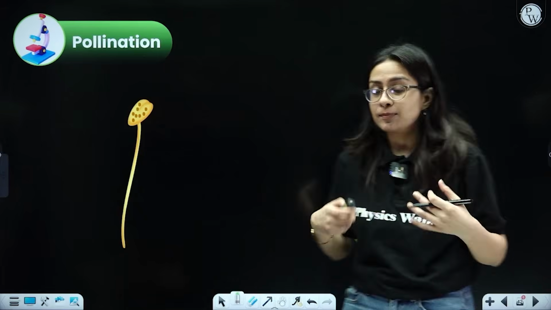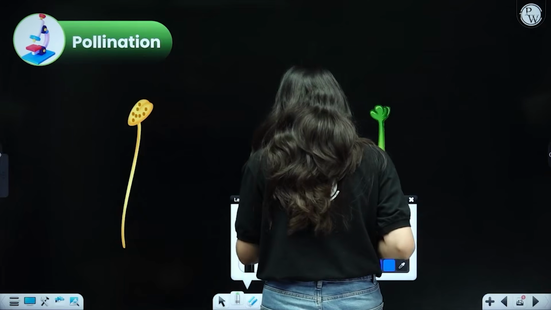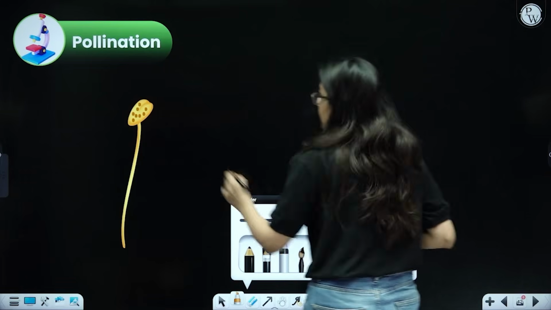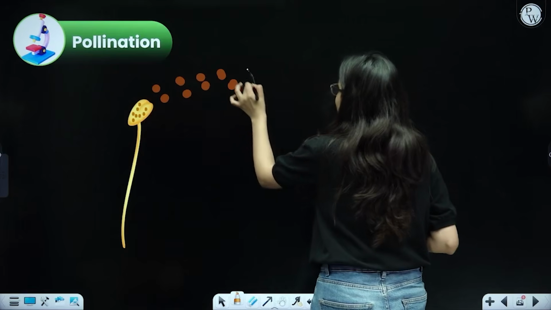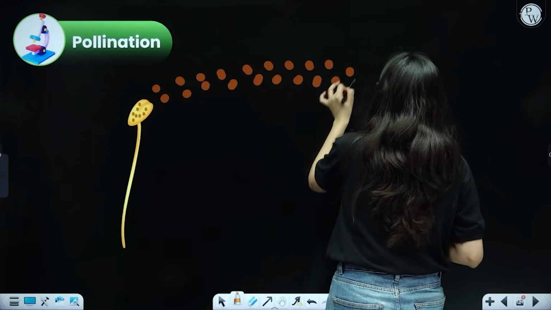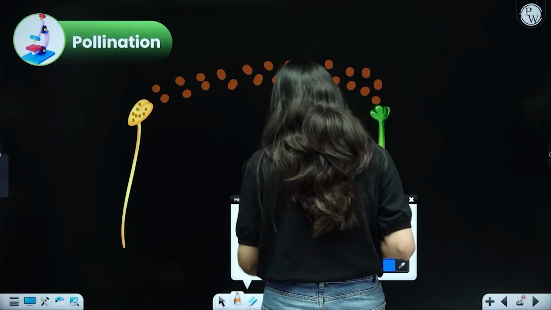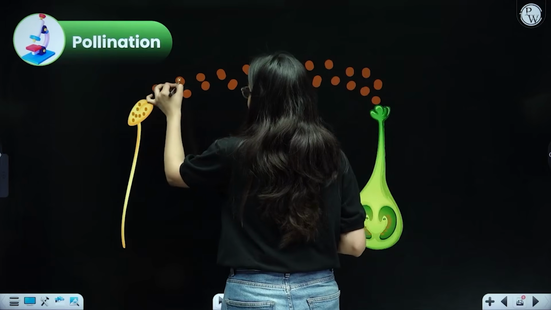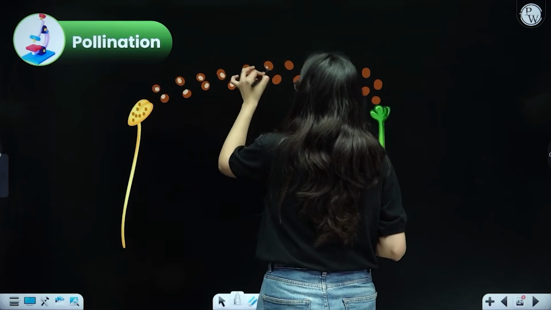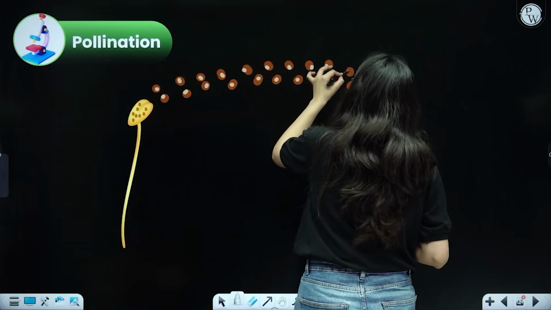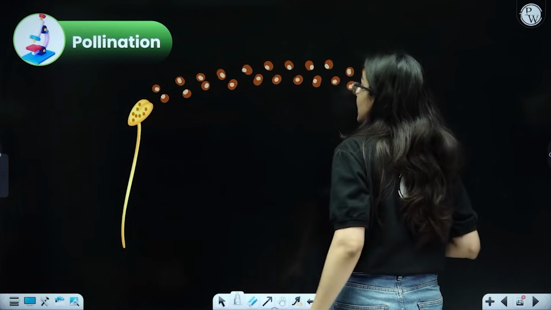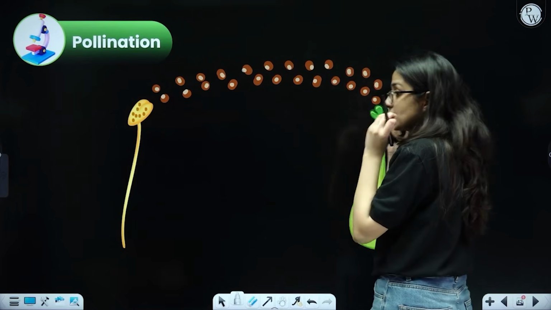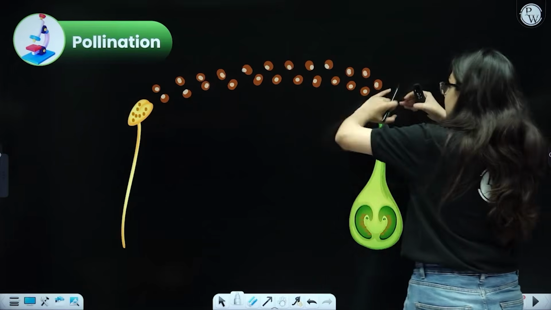Now coming to the main point, how are these pollen grains supposed to reach the stigma? Because all of these pollen grains, students, have male gametes inside them, and for the zygote to form, for fertilization to take place, we have to strictly deliver the pollen grains to the stigma.